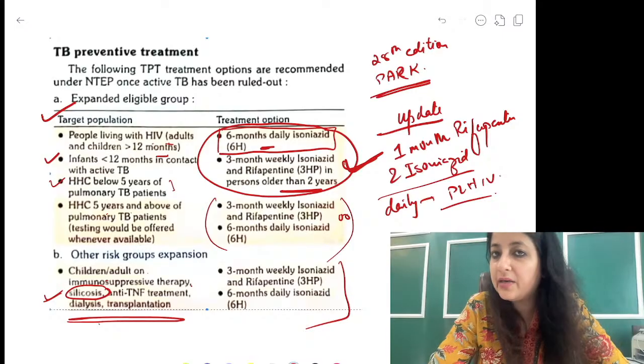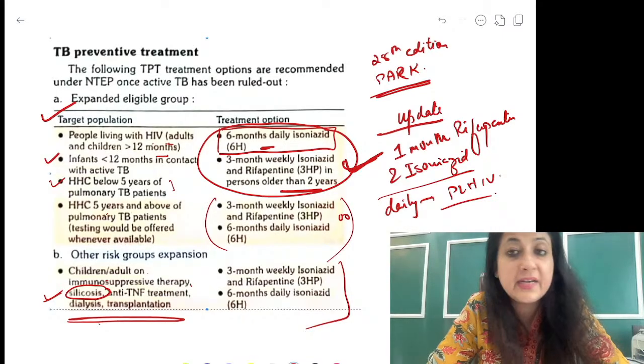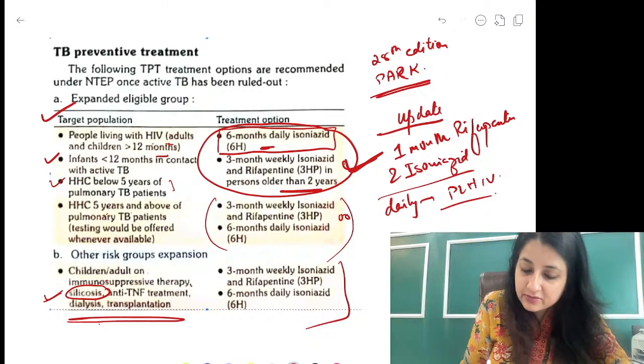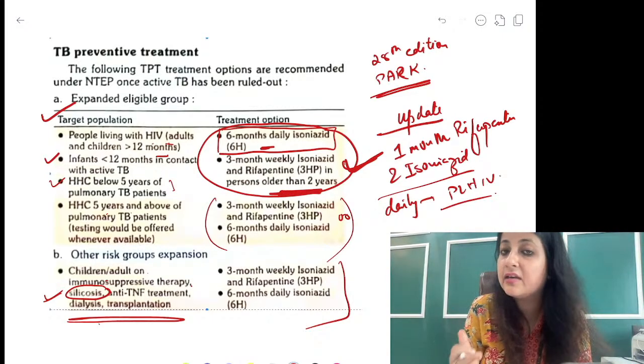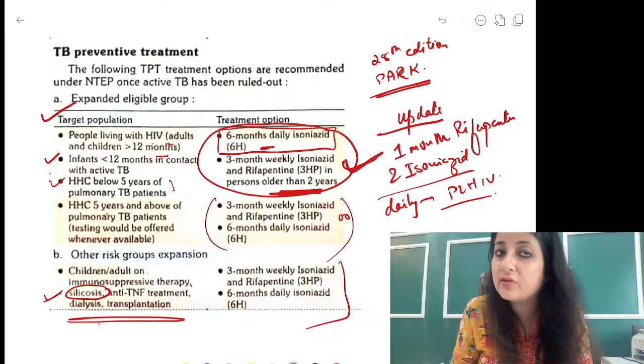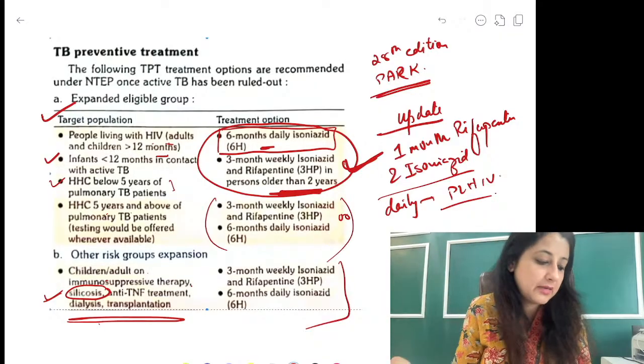Am I clear, everybody? Otherwise, the more effective regimen is 3 months isoniazid rifampicin, but to whom will you give that 3 months? For people who are older than 2 years. So in the exam, if the question has a 1 year or 1.5 year old child, then stick to the 6 months regimen.